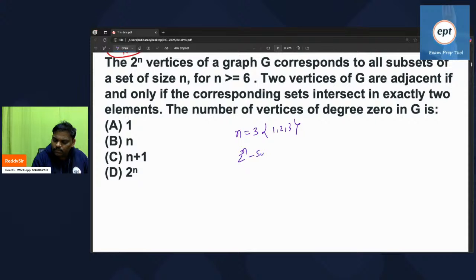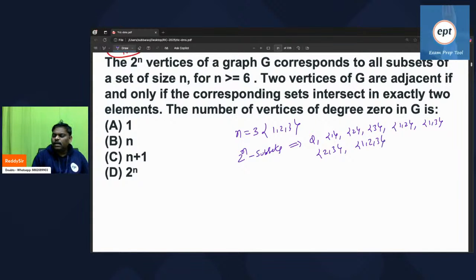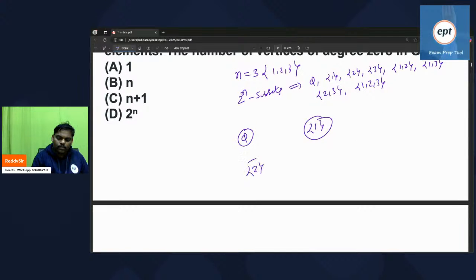The subsets are: empty set, only 1, only 2, only 3, 1 and 2, 1 and 3, 2 and 3, and 1, 2, 3. These all are the vertices of the graph.